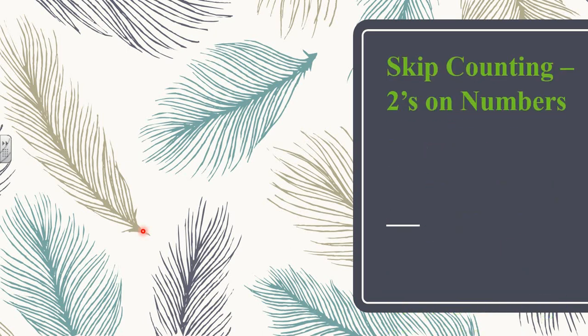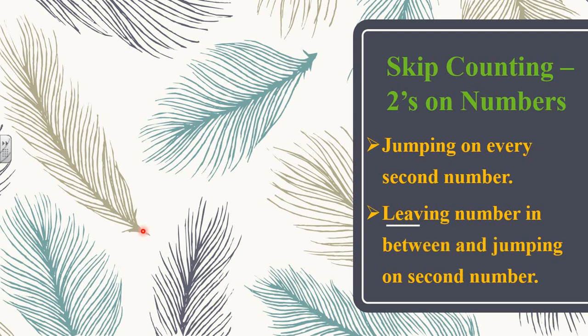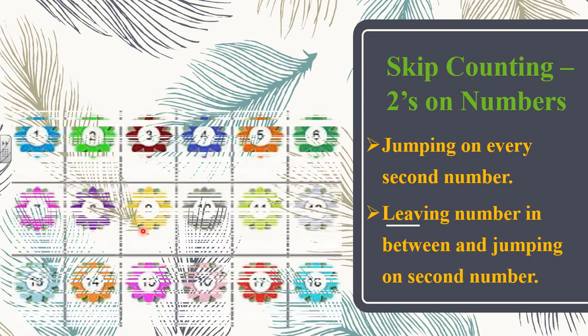Skip counting 2s on numbers. Now let's see on numbers. Jumping on every second number, like we have seen on objects, that jumping on every second object. Same way here, you are supposed to jump on the second number. Wherever you are standing, you should jump on the second number. Means you will jump one number, then you will stop at the second number, leaving the number in between and jumping on the second number. Okay, same.